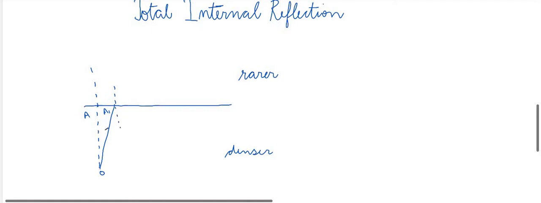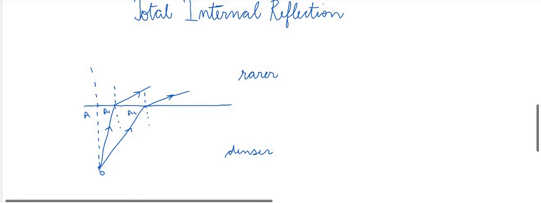Now, the light is coming from O to A1. It will now refract in this direction. It will bend away from the normal because the medium here is rarer medium. Let us take another path of light. Light is coming from O to point, let us say A2. Arrow indicates the direction of light. Make a normal at this point again, and the light will get refracted in this direction. It will bend away from the normal.